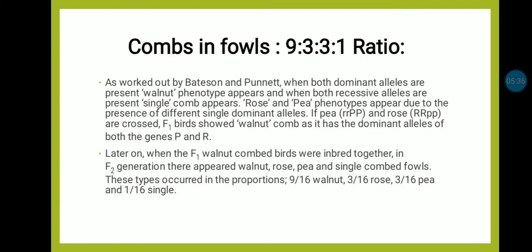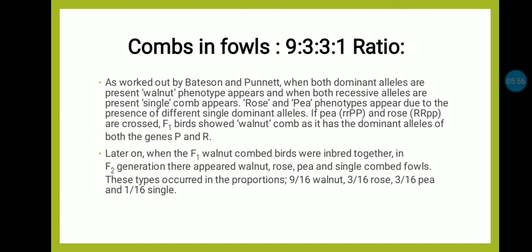When both dominant genes are present, the walnut phenotype appears, and when both recessive alleles are present, single comb appears. Rose and pea phenotypes appear due to the presence of different single dominant genes.